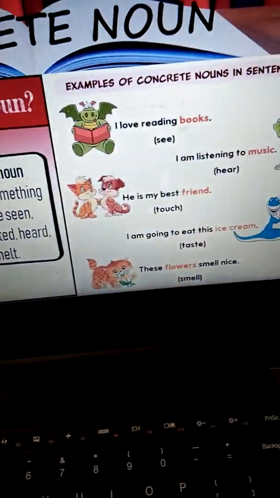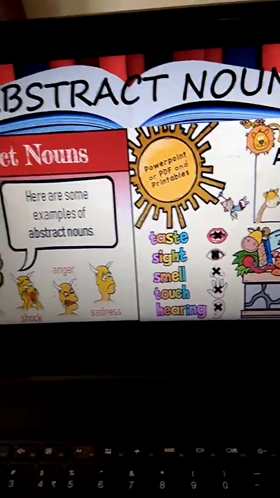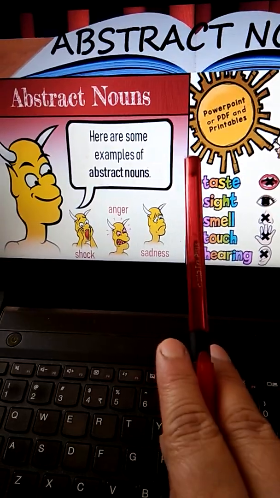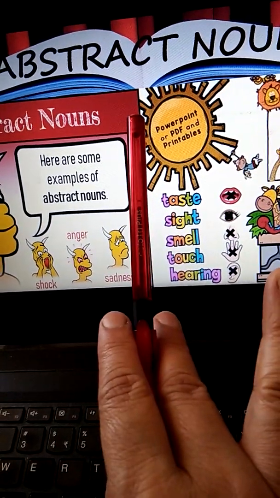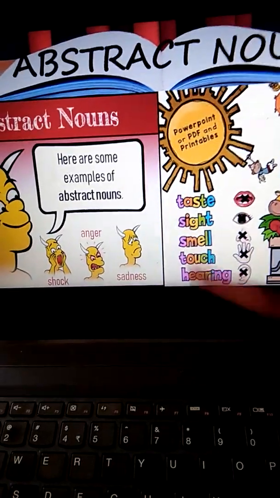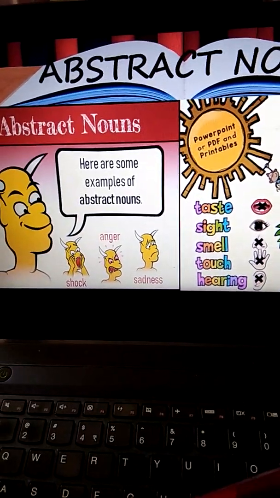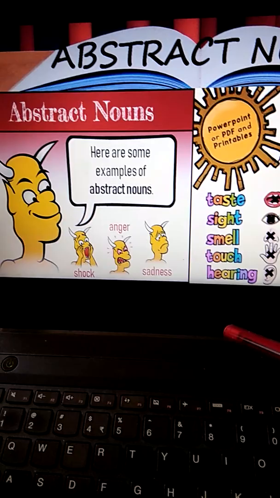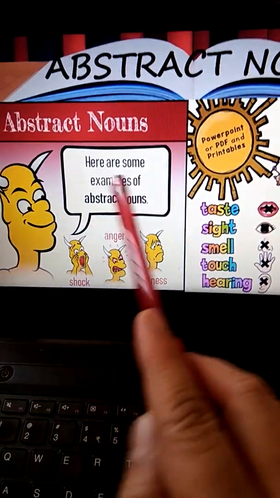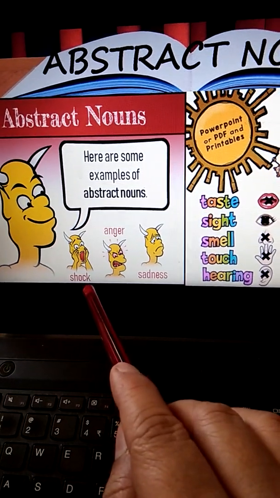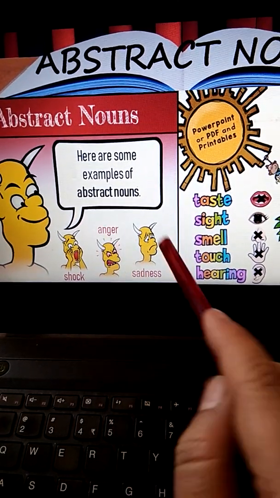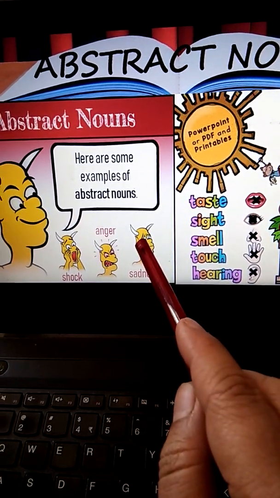Okay. Now we come to abstract noun. What is an abstract noun? An abstract noun is something which we can only feel. We cannot see, we cannot touch, we can only feel. For example, here the abstract nouns mean the feelings of shock or anger or sadness.